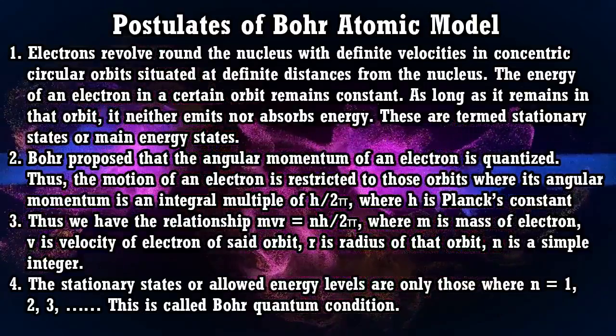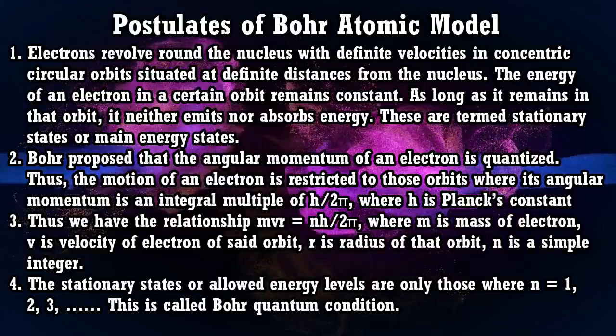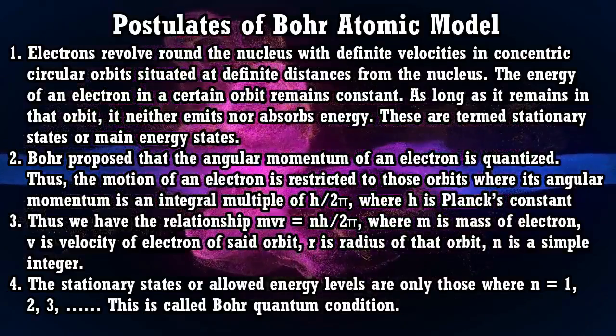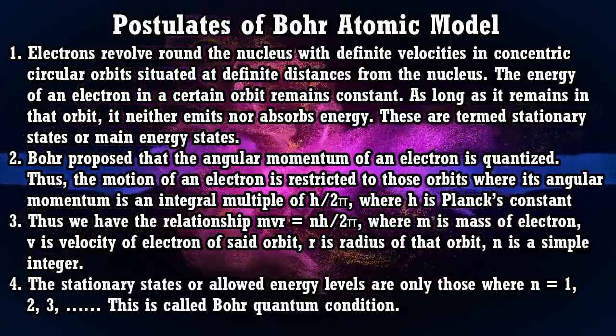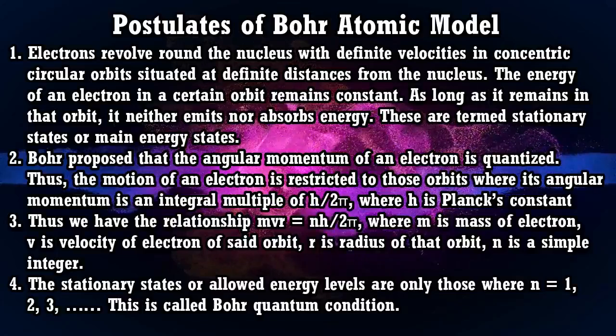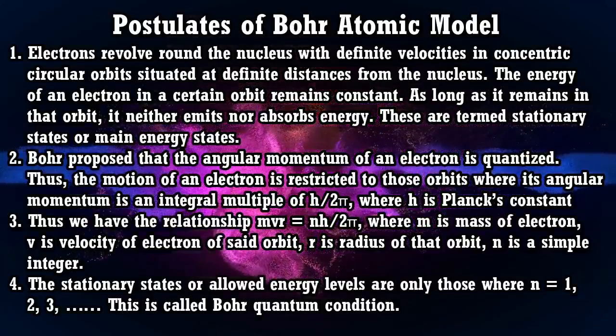Why? Because the energy of the third orbit is more than that of the second orbit. So whenever the electron is moving from the third orbit to the second orbit, due to matching of the energy of the electron with the second orbit, some energy will be released.